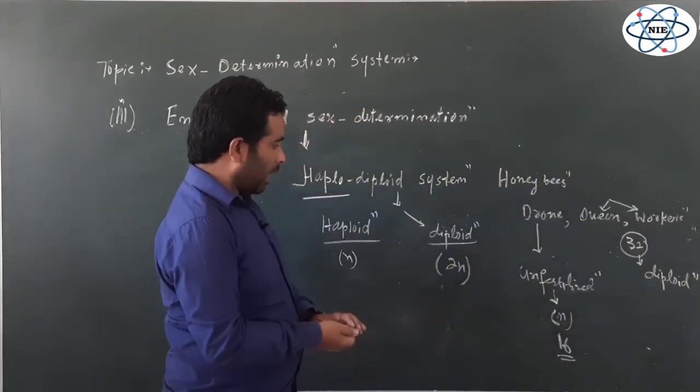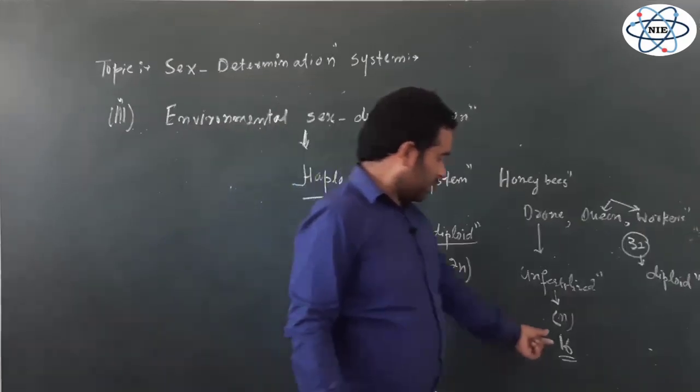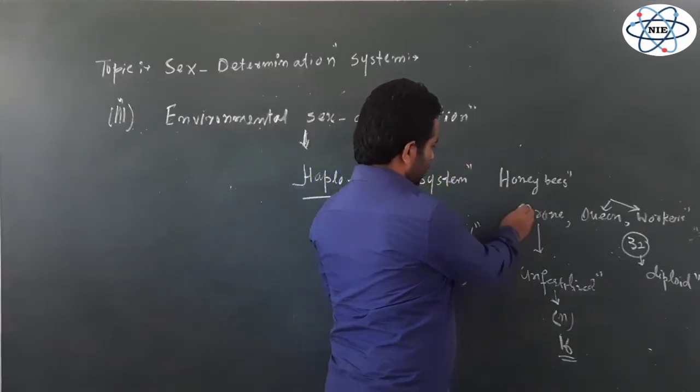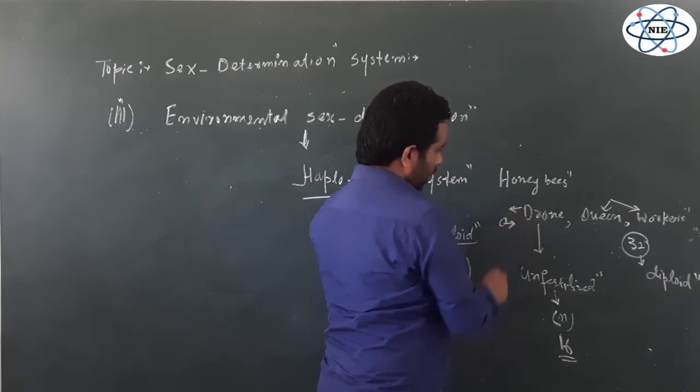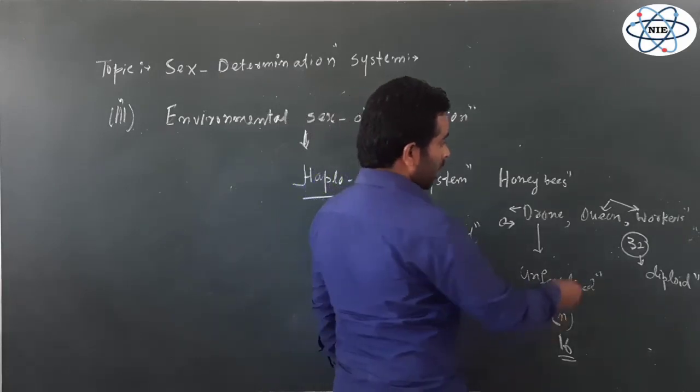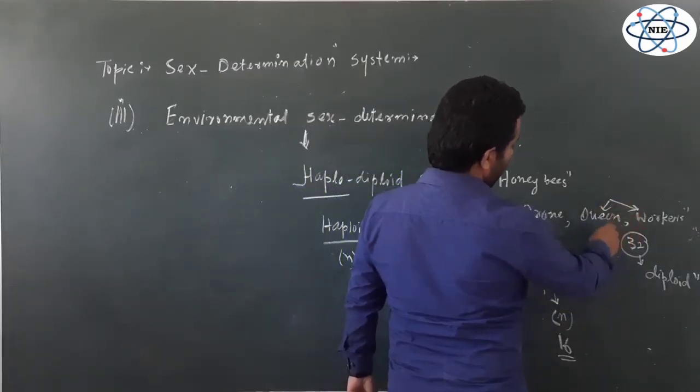So here you can see that this haploid individual, which has only 16 chromosomes, is male. The drone is male, and these two individuals which have the diploid condition, queen and worker, are females.